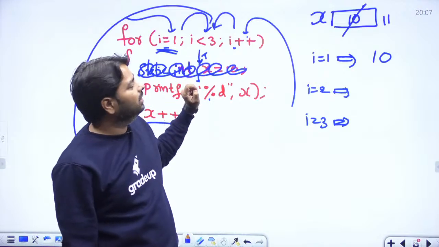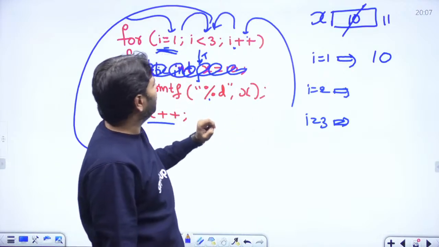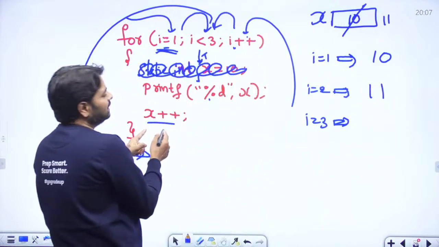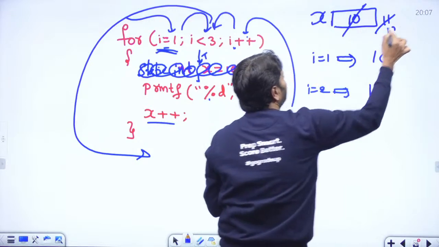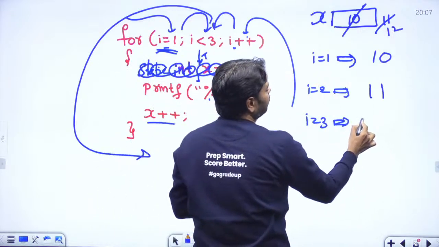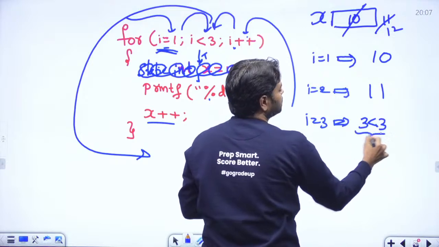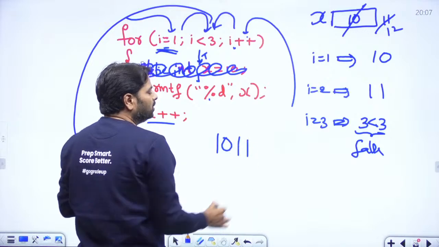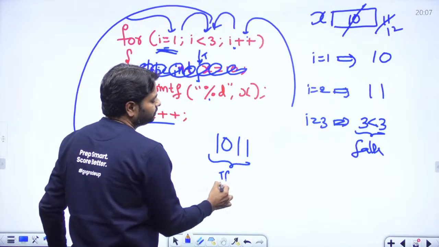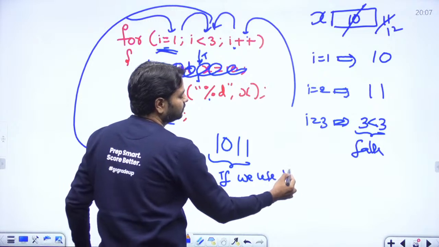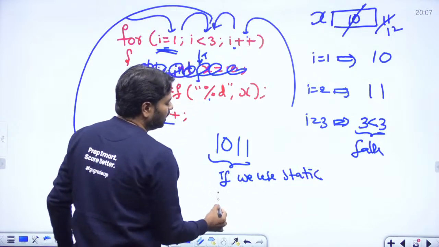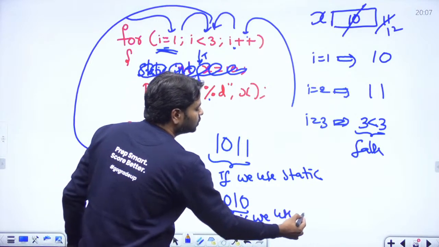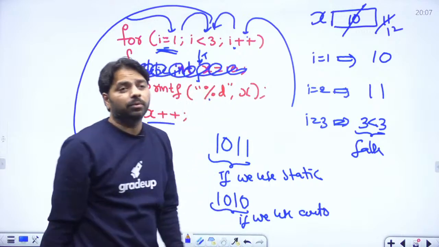Now i less than 3, what is that? The i value is 2, 2 less than 3 is true, so 11 prints, and it is incremented to 12. Then the condition is false, and the output this time is 10 11. So 10 11 is the output if you use a static variable. If you use auto, it is 10 10. So this difference is very important.